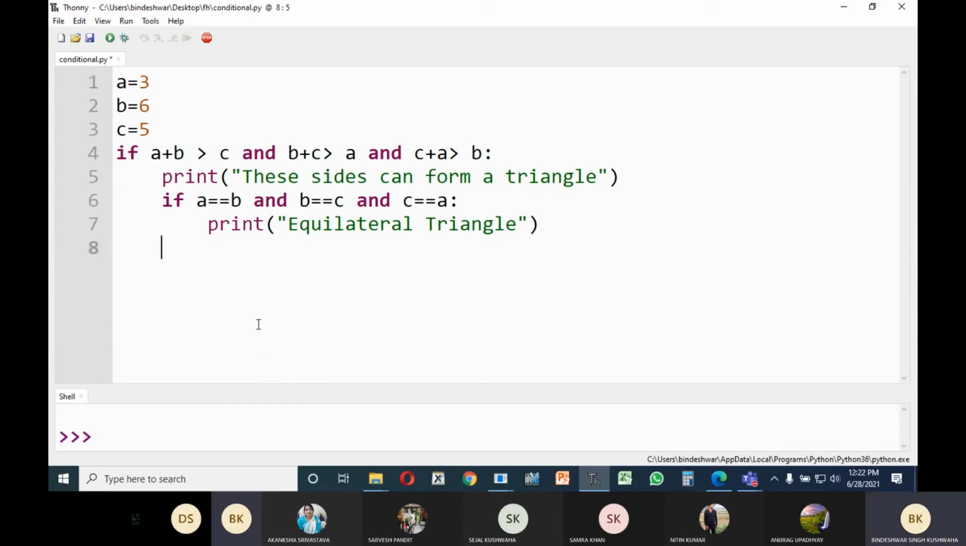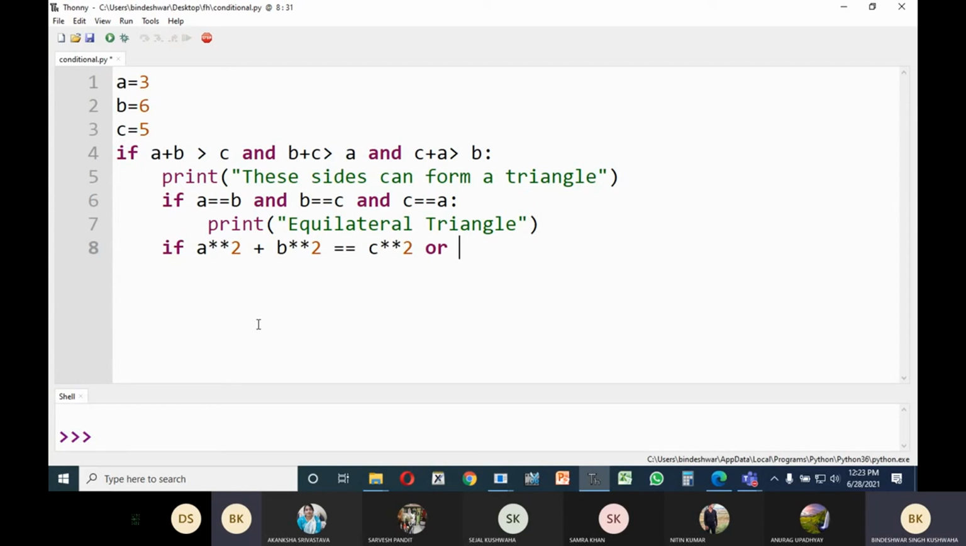Thereafter, as I say, right angle triangle. If A star star 2, A square plus B square is equal to C square. Or, see that here I am writing or, because if A square plus B square is equal to C square, so it must be a right angle triangle.